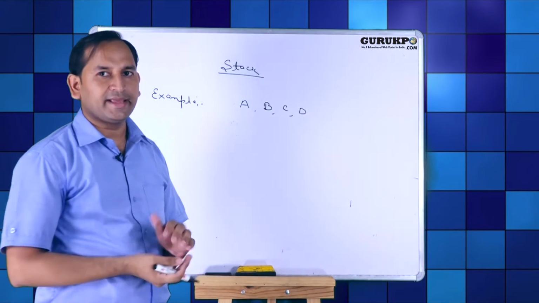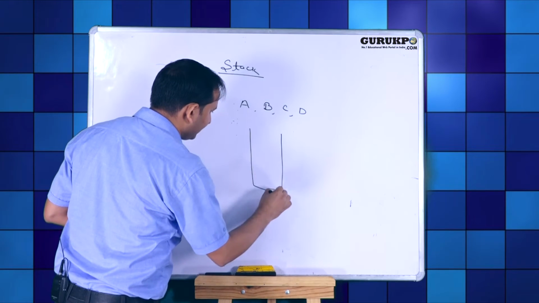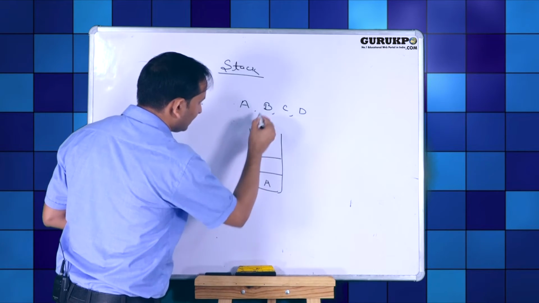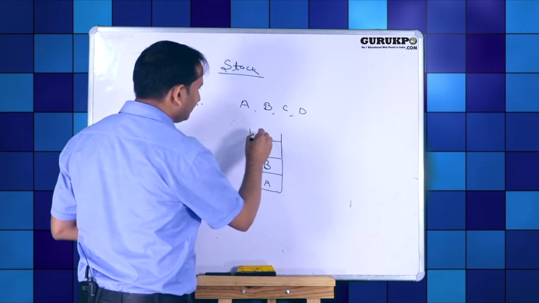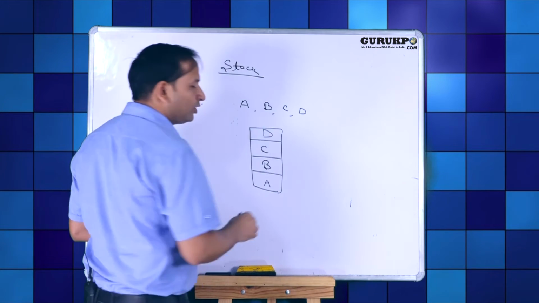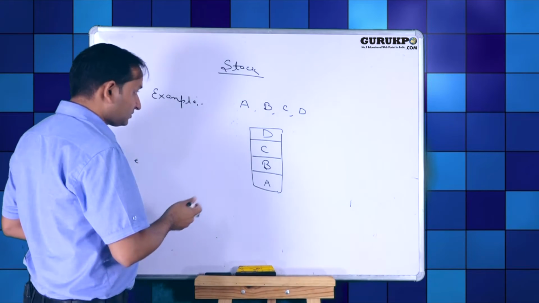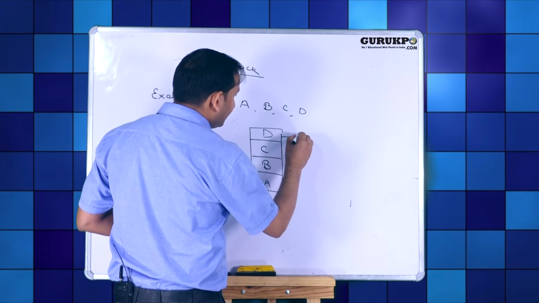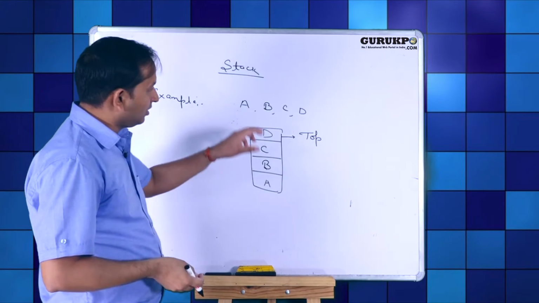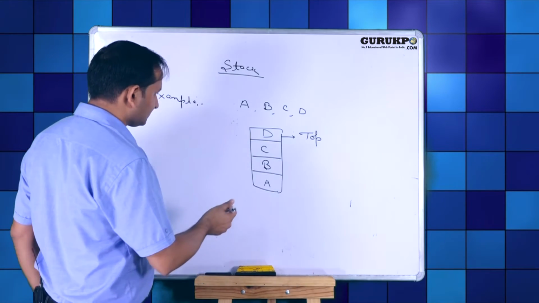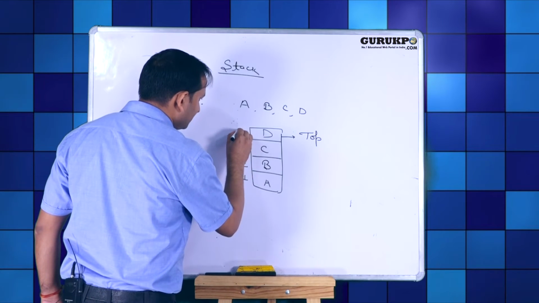Suppose we have 4 elements A, B, C, D. First, we will insert A into stack, then we will insert B into stack, then we will insert C into stack, finally we insert D into stack. This is called push, inserting data items into stack or memory. In this case, D is the top element, or D represents top location of element. The location of A is 1, B is 2, C is 3 and D is 4.